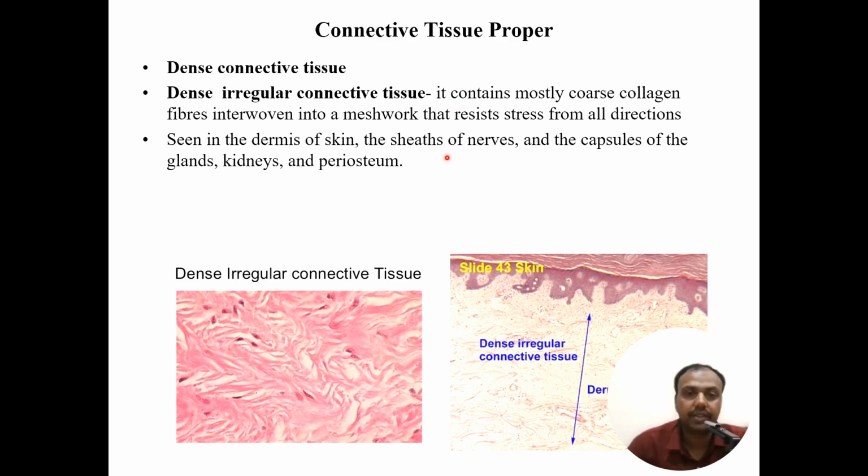The second type in dense connective tissue is the irregular connective tissue. Now, in dense irregular connective tissue, remember that when we say dense, the space between the fibers is less, and the collagen fibers here in the irregular dense connective tissue are interwoven to form a meshwork type of arrangement. This is formed in areas where you get stress from all the directions, like in the dermis of the skin, sheath of nerves, capsule of glands, kidneys, and periosteum.